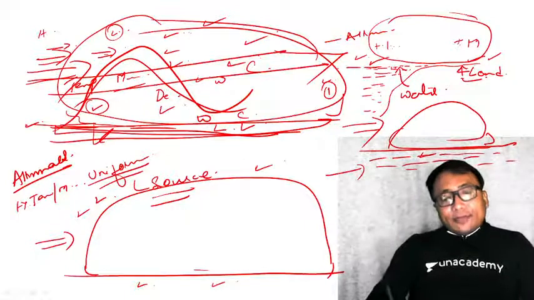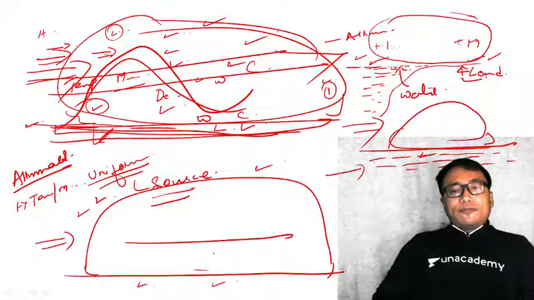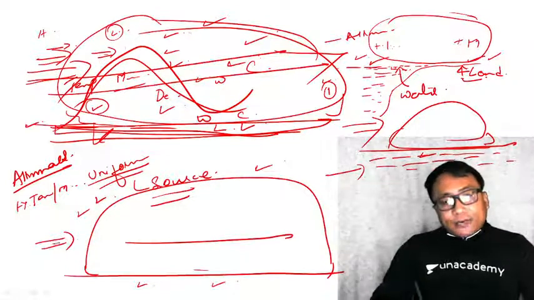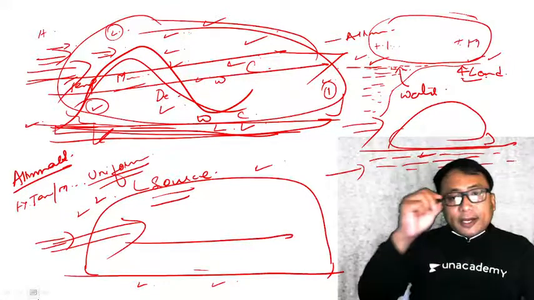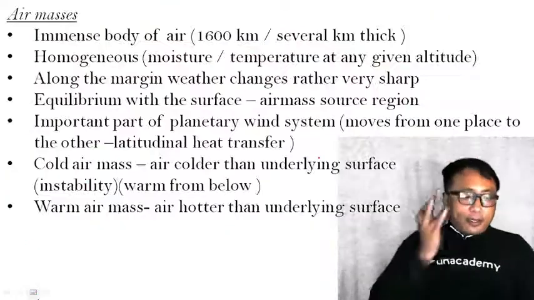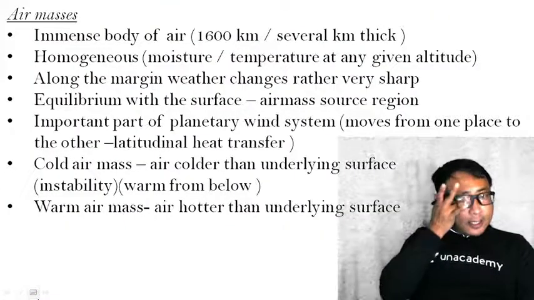Therefore, even if you have a homogeneous or a uniform surface, if there is a wind system blowing over it, then an air mass will not be formed. Clear? With that basic introduction, let us see.